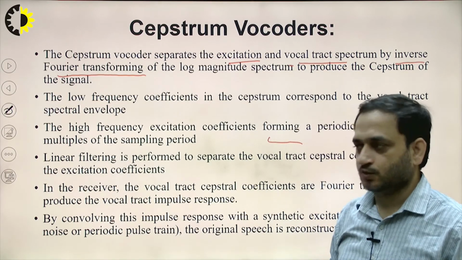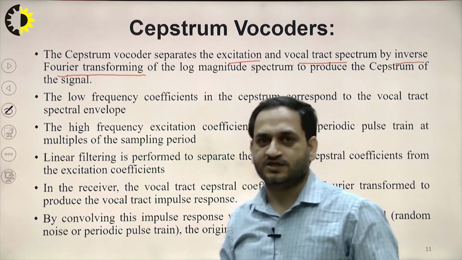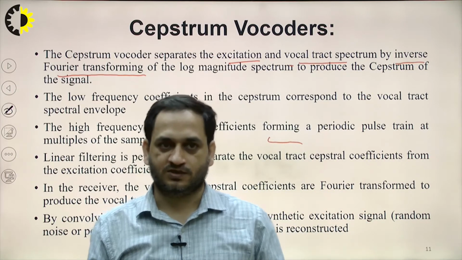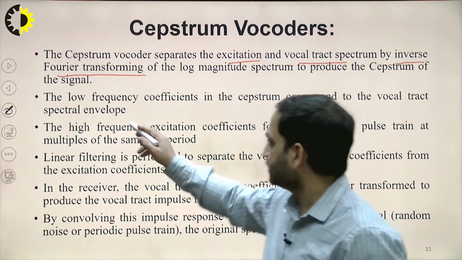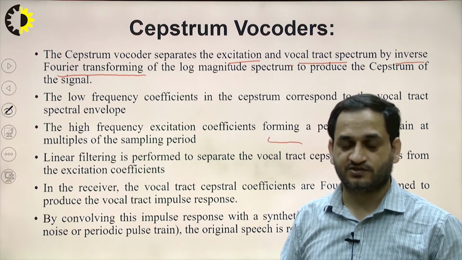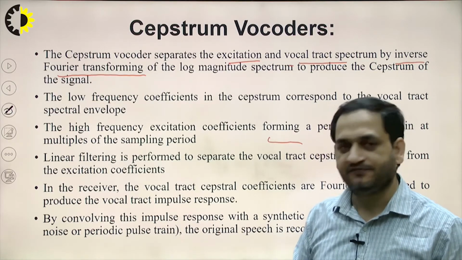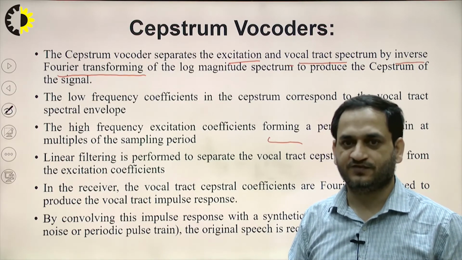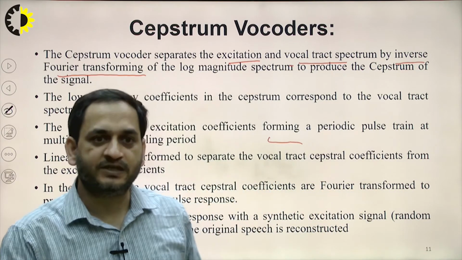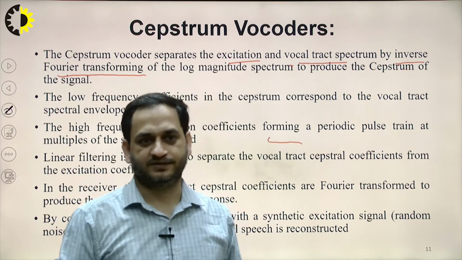Okay, so in this, the inverse Fourier transform is used in the cepstral vocoders. The low frequency coefficients in the cepstrum correspond to the vocal tract spectral envelope, and the high frequency excitation coefficients form a periodic pulse train at multiples of the sampling period.